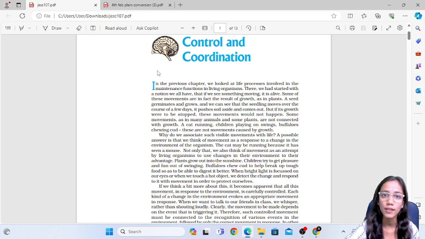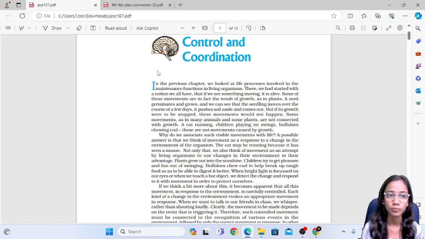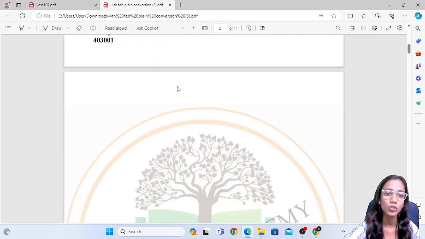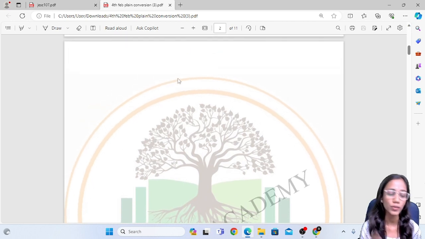Living organisms have consciousness, they have the ability to think. The thinking part and all the actions which we do on thinking comes under this sector, control and coordination.